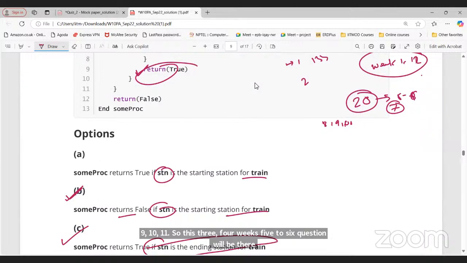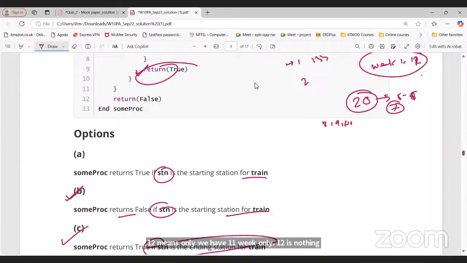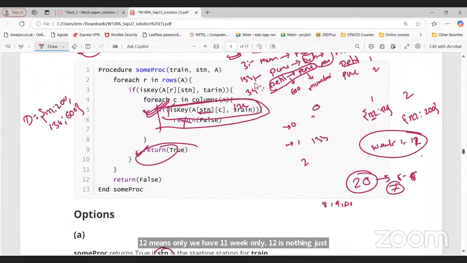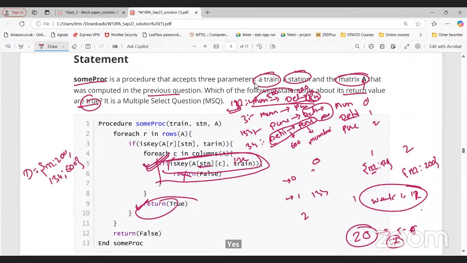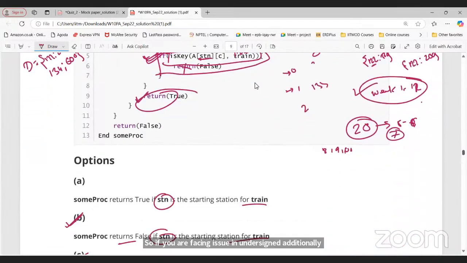Week 12 means, we only have 11 weeks of questions. Week 12 is nothing, just some tutorials are there. There are no questions, only tutorials. If you are facing issues in understanding dictionary, please go through week 12 also. There are some tutorials based on that.